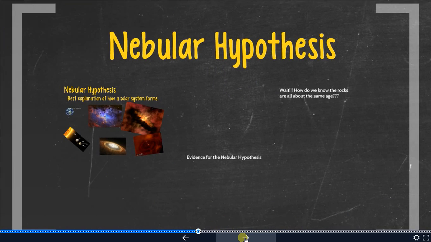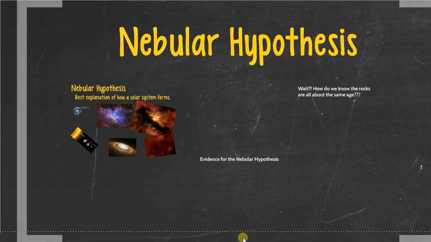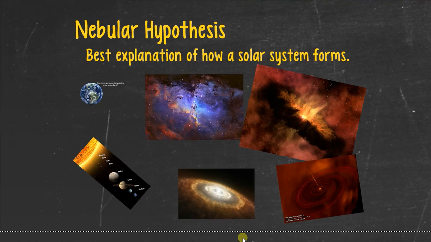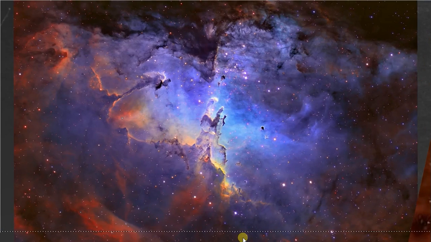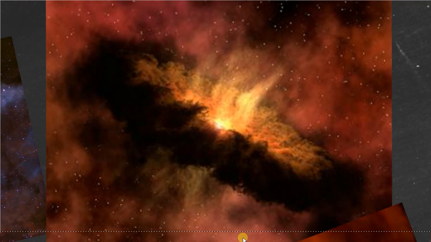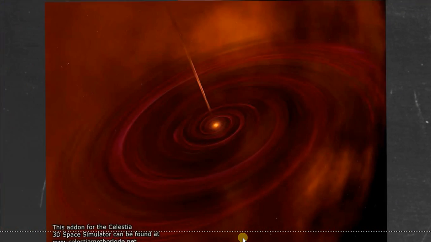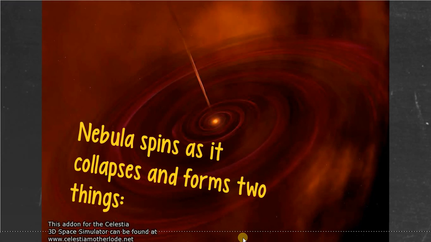All right, so nebular hypothesis is the next subject we're talking about. The nebular hypothesis is the best explanation of how a solar system forms. It starts with a nebula. A nebula collapses due to its own gravitational pull, and it starts to condense. As it collapses, it also starts to spin. When it's spinning, it's going to form two basic things.